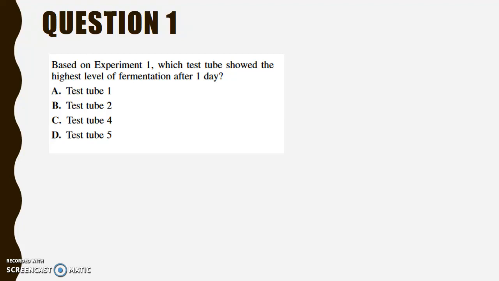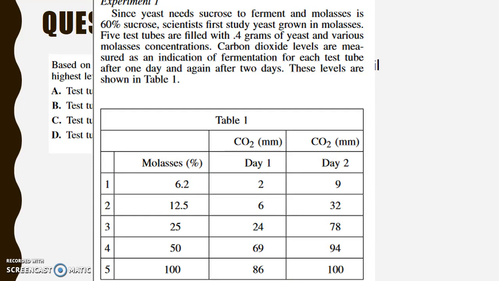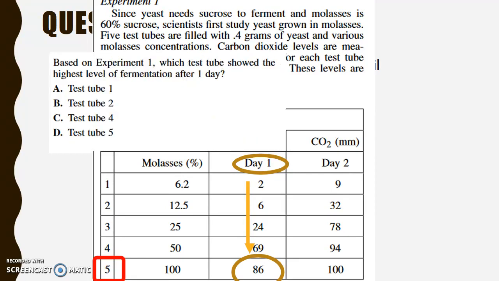This question is a detail question. It's asking you to go back to experiment 1, to look at day 1, go down and find the highest level. For us, that's 86. That happens in test tube 5. If I come back to the question, very easy, I see test tube 5.